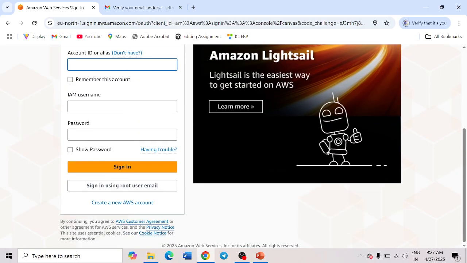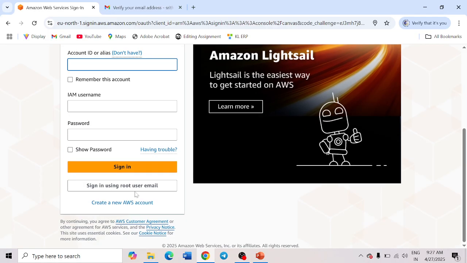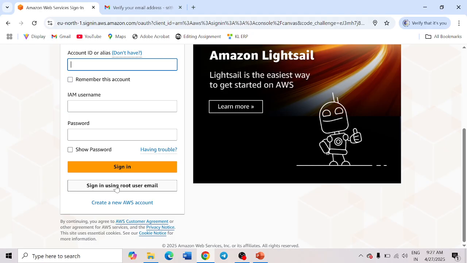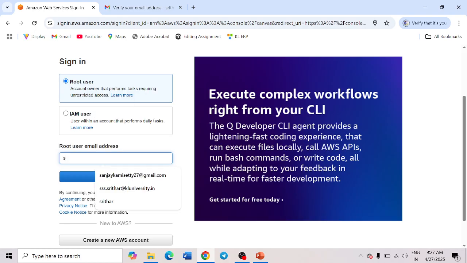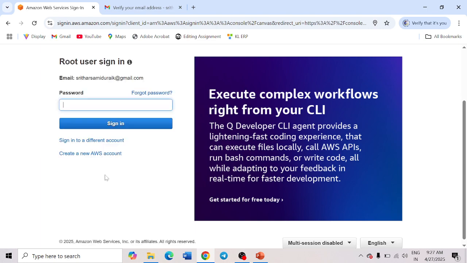Here you have two different options: one is for root user, another is for IAM user. Let me take the root user because we created the account as root. Click on this option, root user email. Provide the email address, and now give the password.